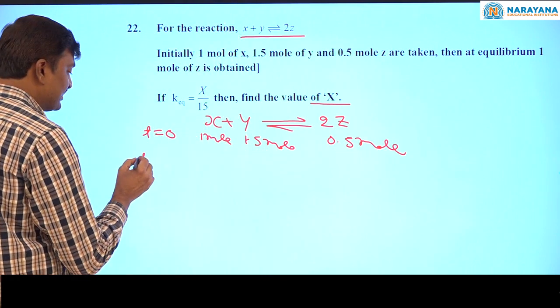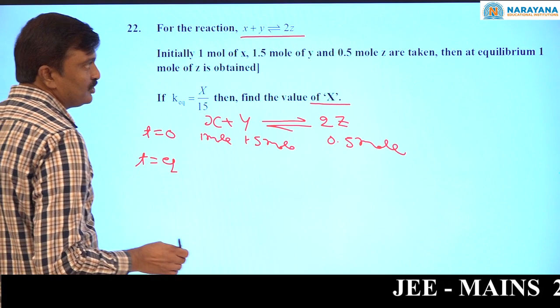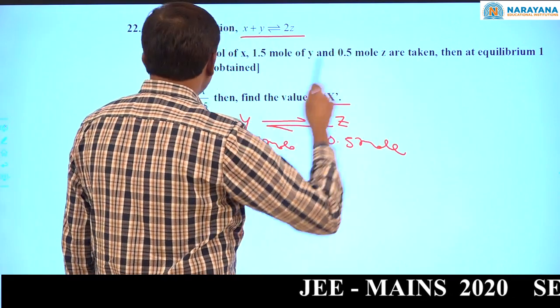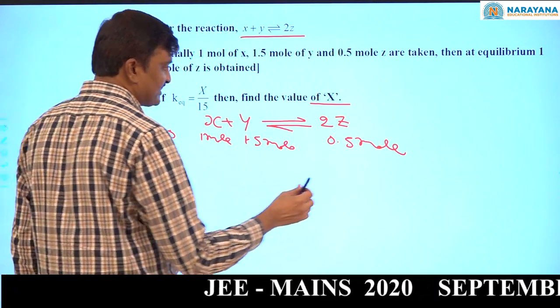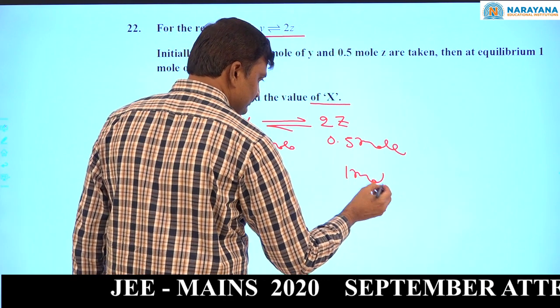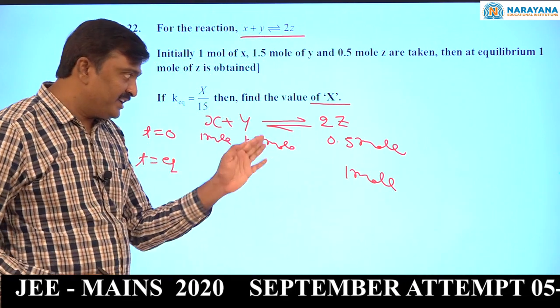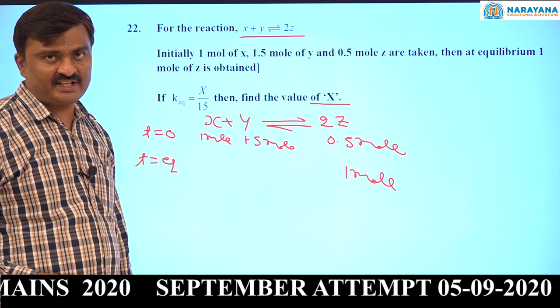Now, at equilibrium state, what did they say? At equilibrium, 1 mole of z is there.